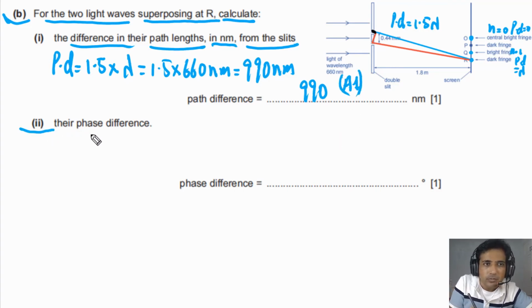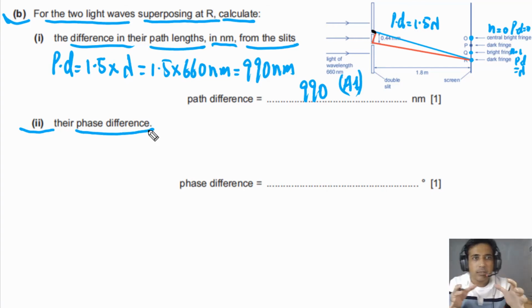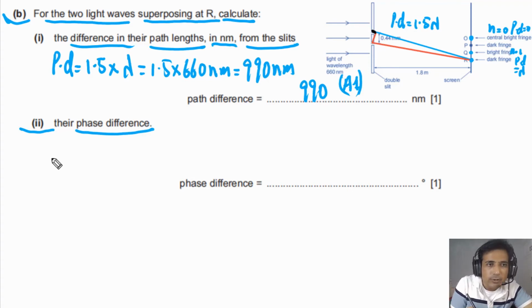For the next part, we need to calculate the phase difference between the two waves when they superpose at capital R. One thing we need to understand: when a dark fringe is formed, it means the phase difference is equal to 180 degrees. Let's try to understand this in a slightly different way. So I will be writing here the phase difference.